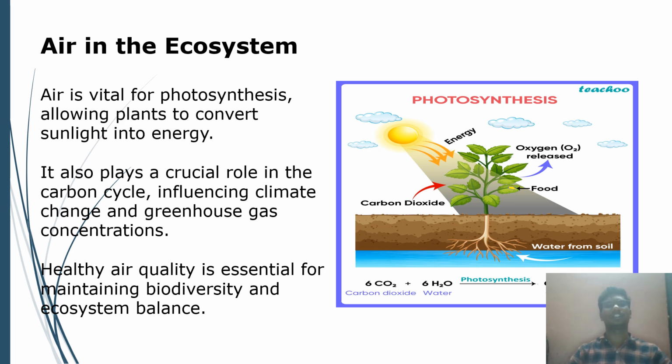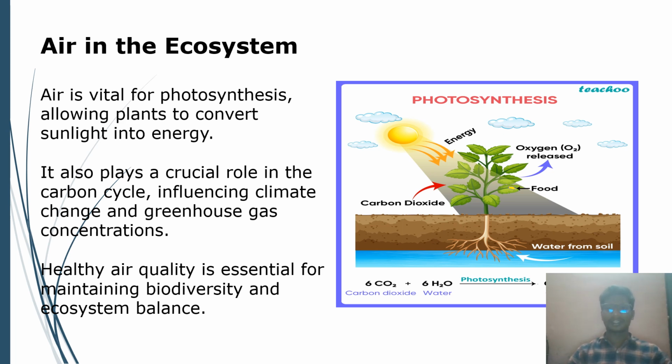Air in the ecosystem. Air is vital for photosynthesis, which allows plants to convert sunlight into energy. It also plays a crucial role in the carbon cycle, influencing climate change and greenhouse gas concentration. Healthy air quality is essential for maintaining biodiversity and ecosystem balance.